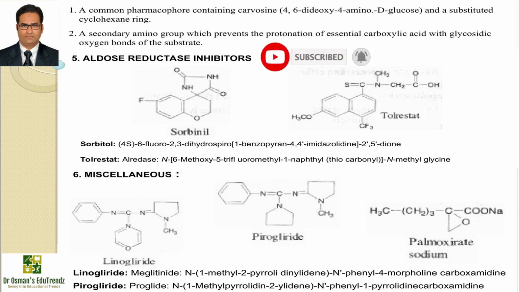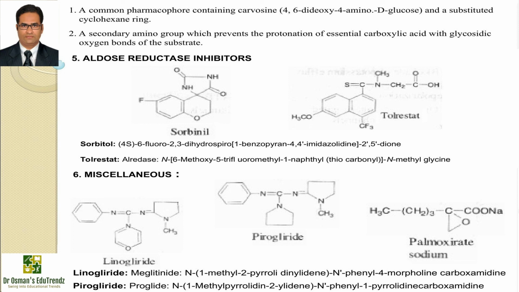Now we have the last subclass, miscellaneous agents. An example is linogliride, with IUPAC name N-(1-methyl-2-pyrrolidinylidene)-N'-phenyl-4-morpholinecarboxamidine. Linogliride has a similar mechanism of action as compared to sulfonylureas. It potentiates insulin release in isolated islets and in the perfused pancreas. In islets, it is reported to stimulate insulin secretion in the presence of glucose but not in its absence.